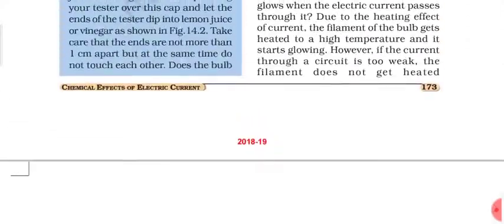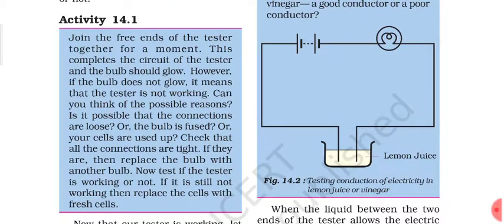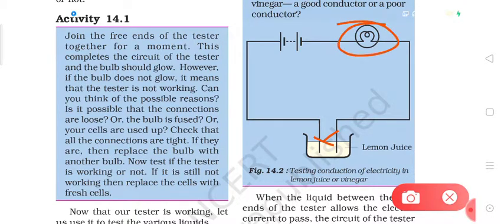We discussed that we may check the tester before using. How to check the tester? We will simply connect the two ends of the tester together without any material, right? And if the bulb is glowing, that means the tester is okay. If the bulb is not glowing, that means something is wrong with the tester. Maybe the bulb is fused, maybe the battery is used up, or maybe the connections are loose. In case the connections are loose, we have to tighten them, right? Or we can replace the bulb or the battery with a new one.